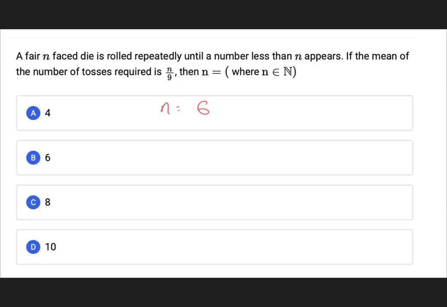Okay, now they are saying that the mean of the number of tosses required for this particular condition is n by 9. तो n की value कितनी है?